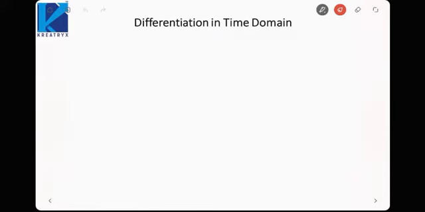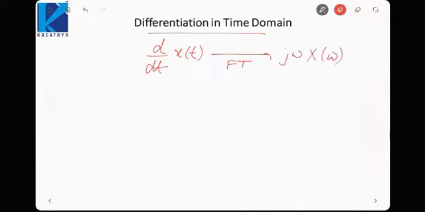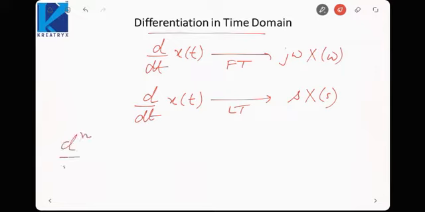Next property is about the differentiation in the time domain. If you remember, in case of Fourier transform, d by dt of x(t) had a Fourier transform of j omega X(omega). Similarly in Laplace transform, here we will replace j omega by s, so it will be s X(s). But here we will also take care of the initial conditions. Suppose I give you the nth derivative.